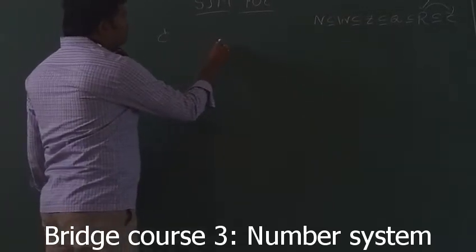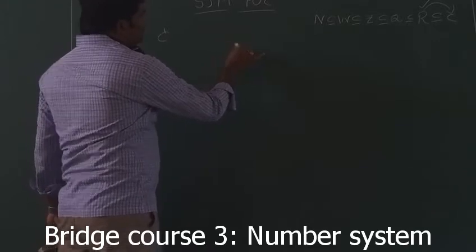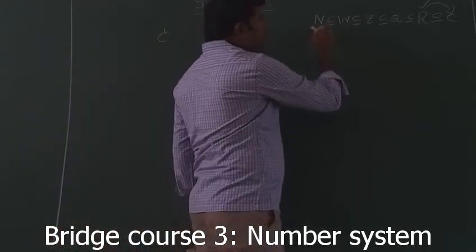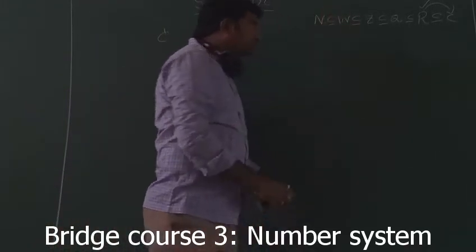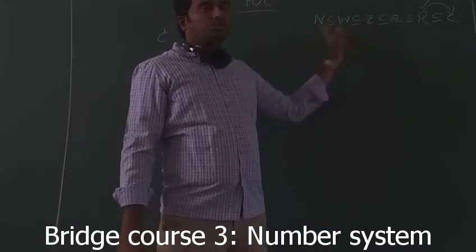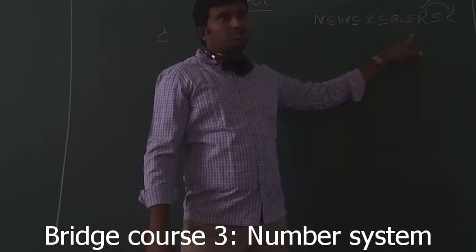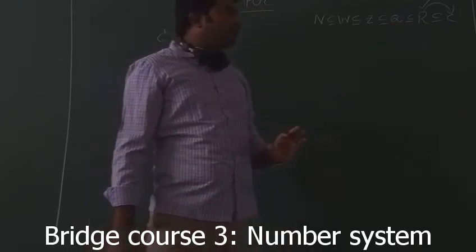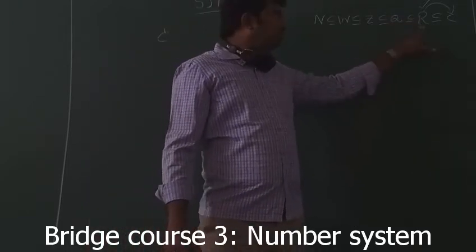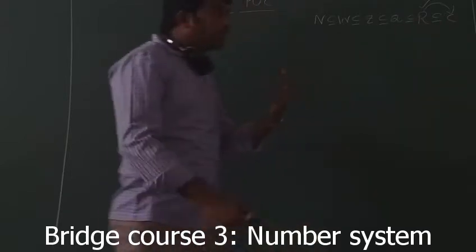See, for example, natural numbers mean counting numbers. Whole numbers mean counting numbers along with 0. Integers, positive and negative including 0. Rationals, P by Q form. Irrationals, which are not in the form of P by Q. Real numbers, every number.